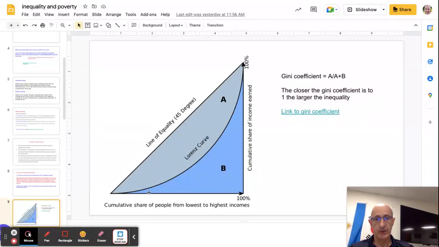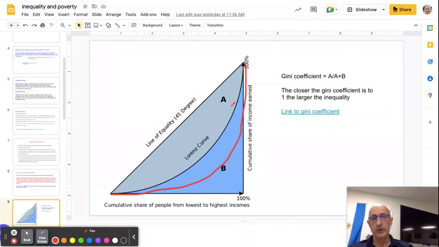So as you can see on the cursor, I can draw one in. This Lorenz curve here shows an economy that is even more unequal than the one that's shown on the diagram itself. And the closer you are to the line of equality, the more equal the distribution of income is.